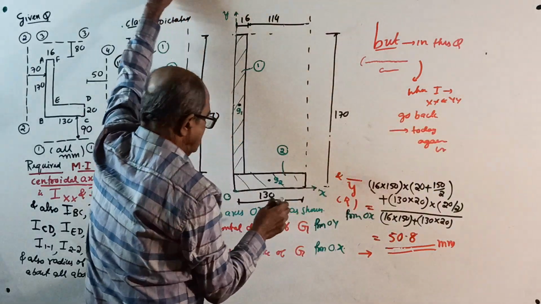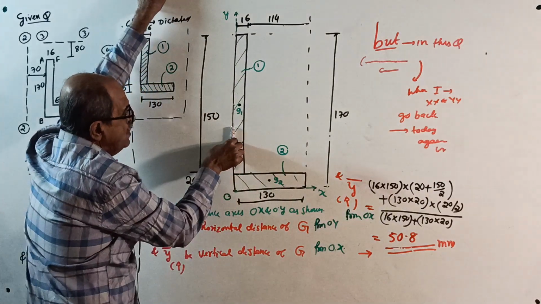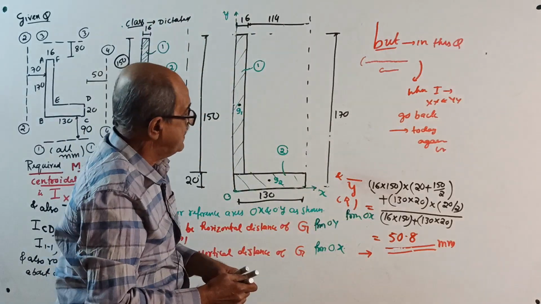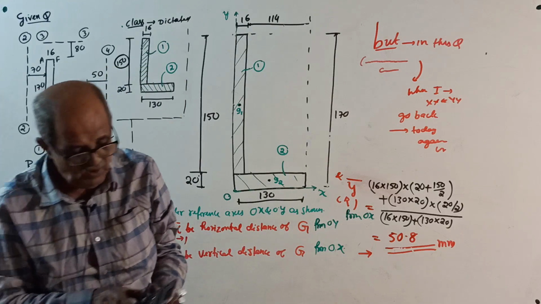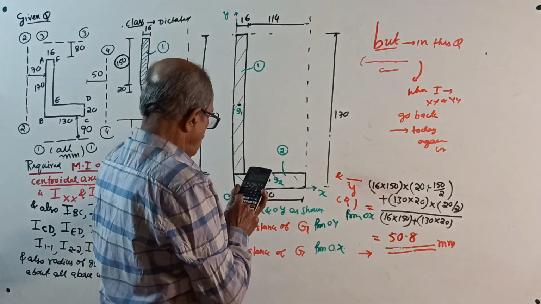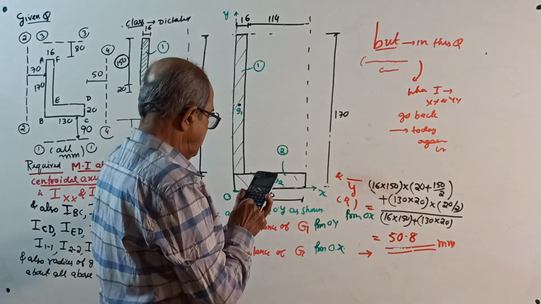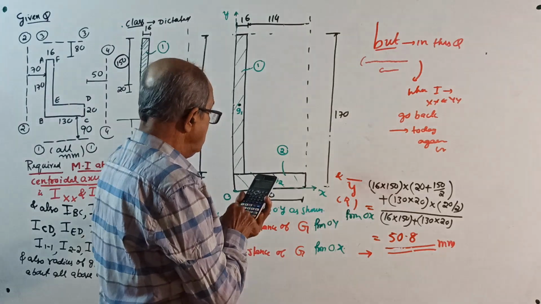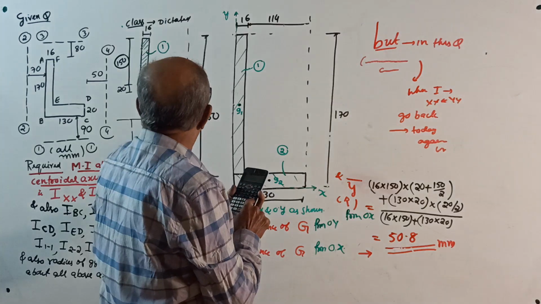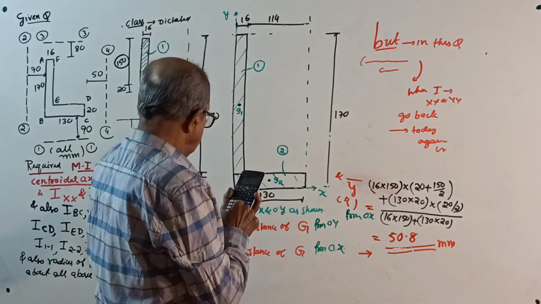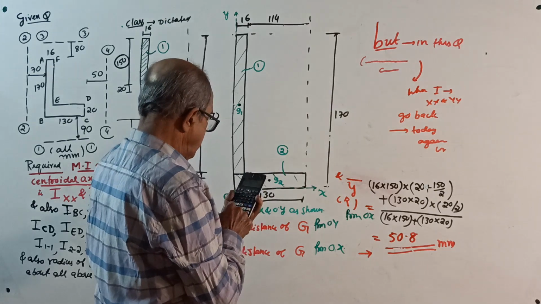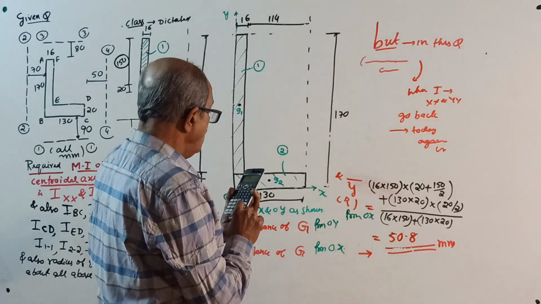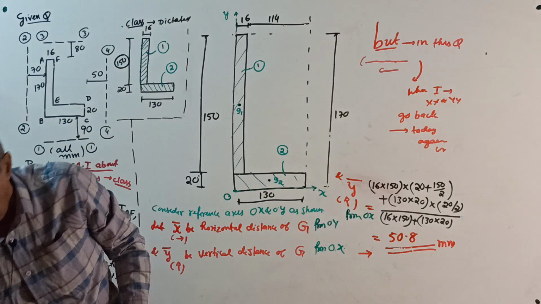And come here, start. From here, this way, X bar, how much is it? I forgot, that number is rubbed out. It is 150 into 16 into 8 plus 130 into 20 into 65, that is 150 into 16 into 8 plus 130 into 20 into 65, divided by the total area. That gives 37.64.